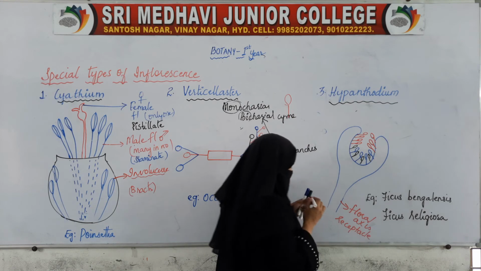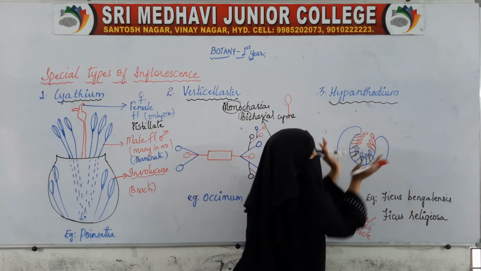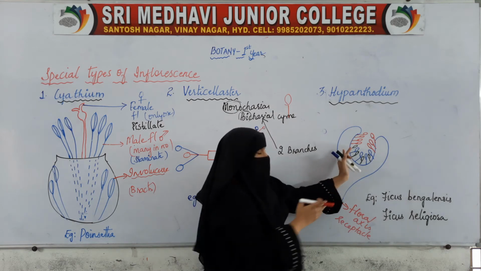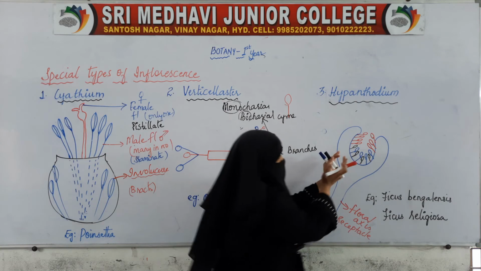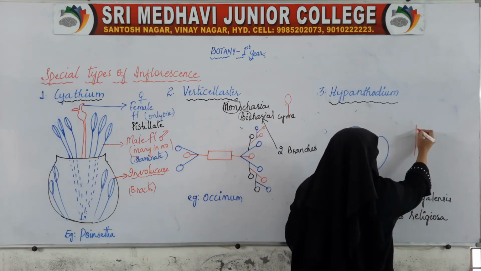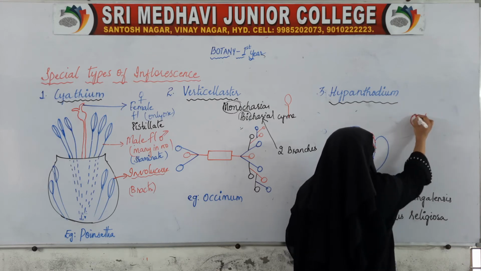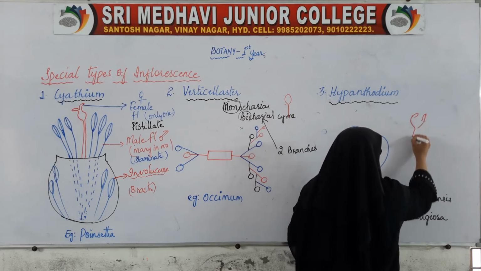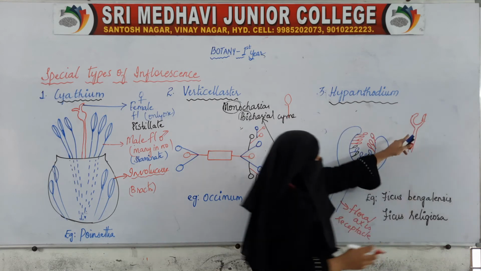We can even call it the receptacle, and this receptacle has swollen at this end. So if this is like this, now this has been swollen. It has changed to like this.